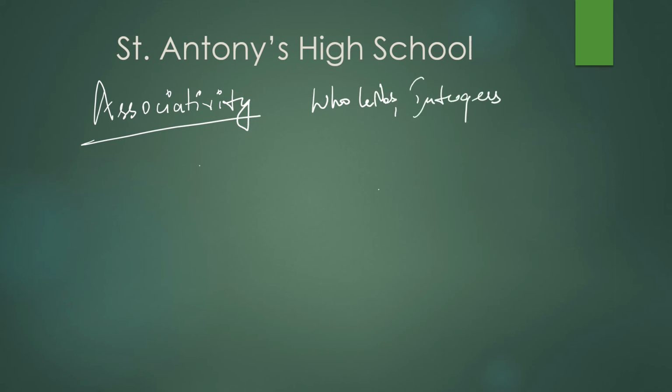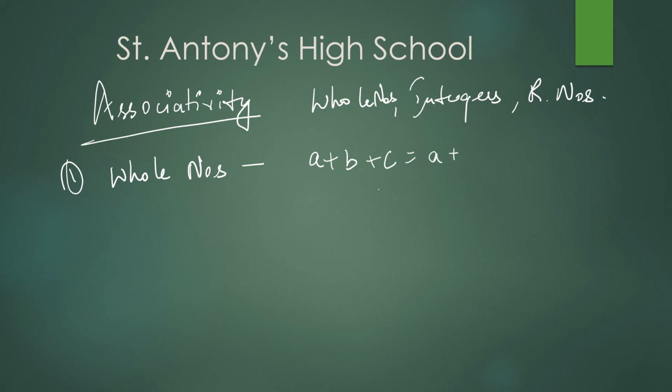Let a, b, c be numbers: a plus b plus c is equal to a plus b plus c. You put the bracket: on the left hand side on the second and third, on the right hand side on the first and second. This is the way you have to organize the numbers.